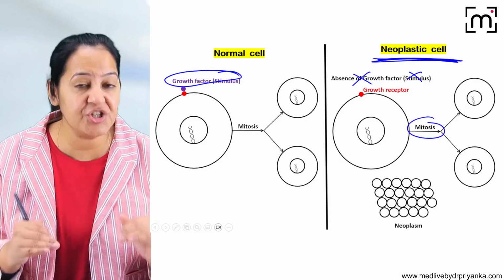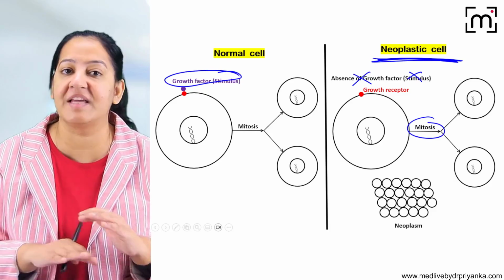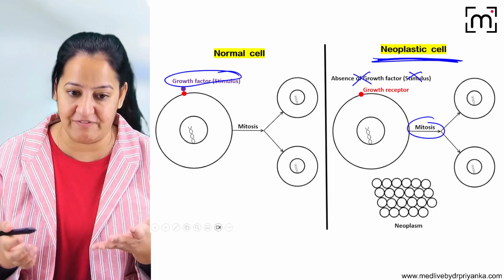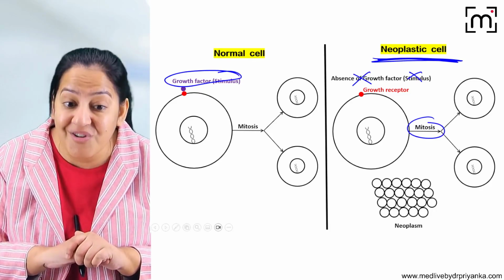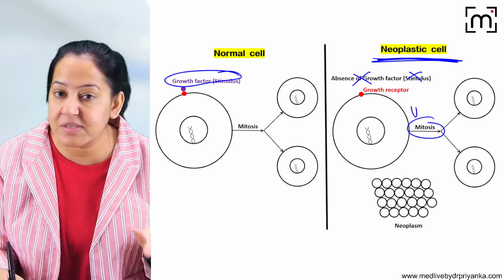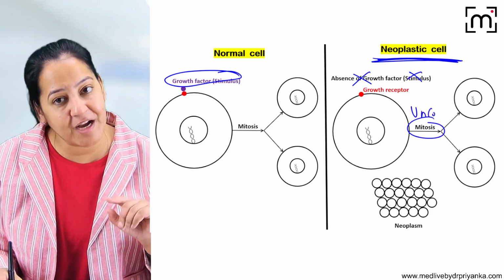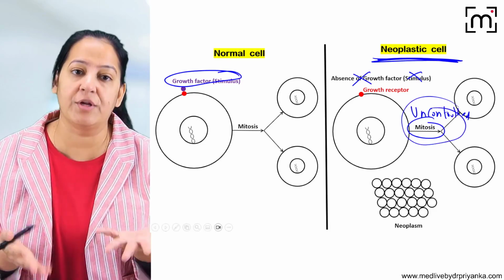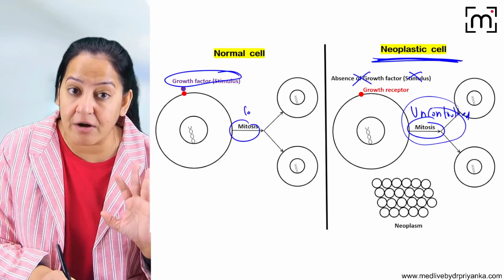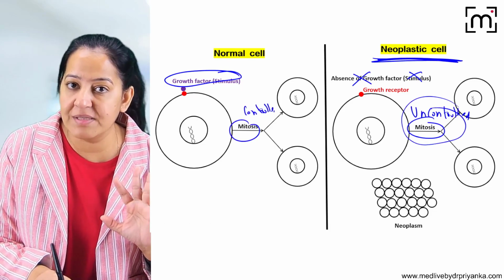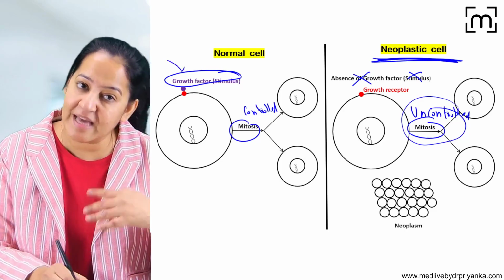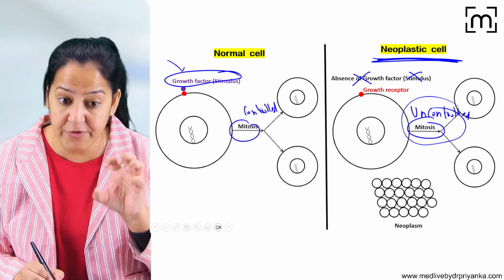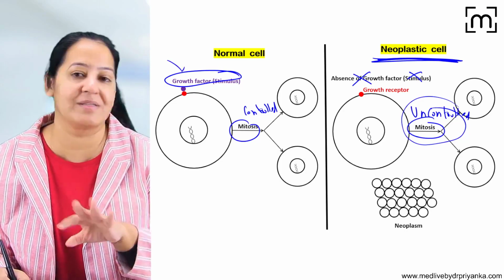Even in cessation of the stimulus, in absence of the growth factor, it keeps on dividing. So mitosis is uncontrolled. In a neoplastic cell, the mitosis is not under control. Uncontrolled mitosis leads to neoplasia. Here in the normal cell the mitosis is controlled. What do you mean by controlled? Whenever the growth factor is coming, then only it is dividing. Otherwise, it's not dividing. Here, even in absence or presence, it doesn't matter.